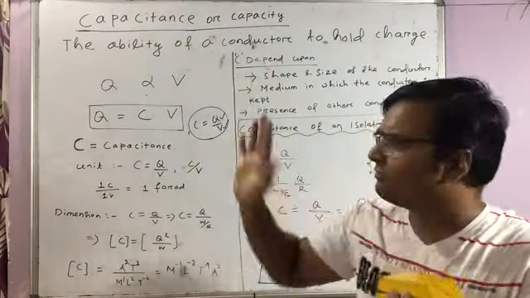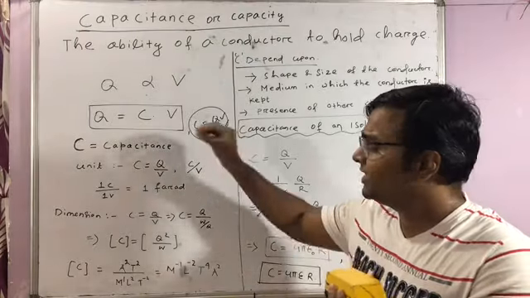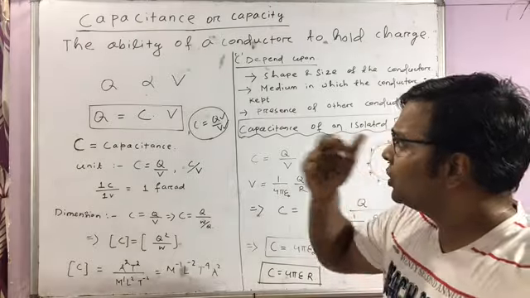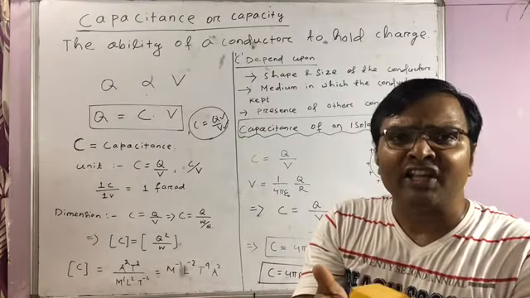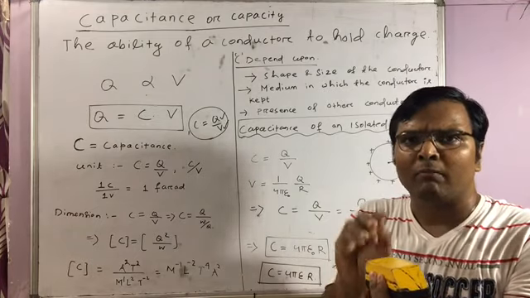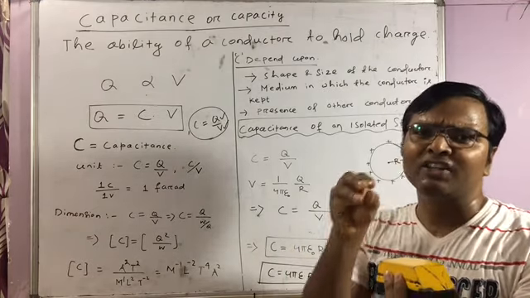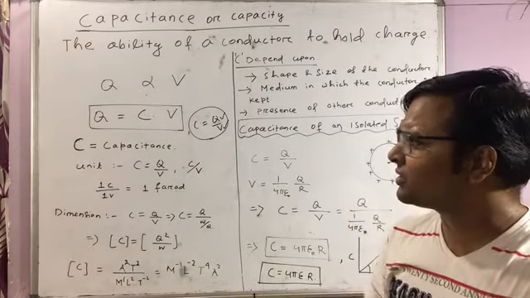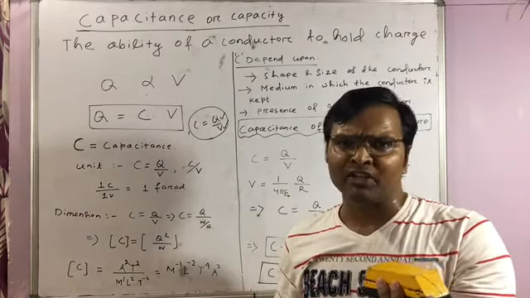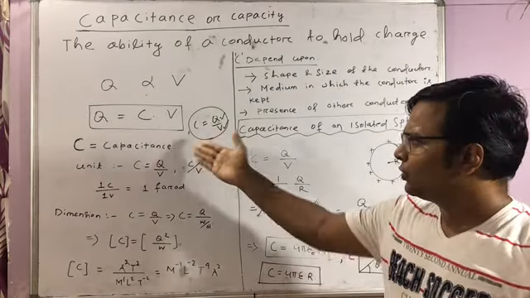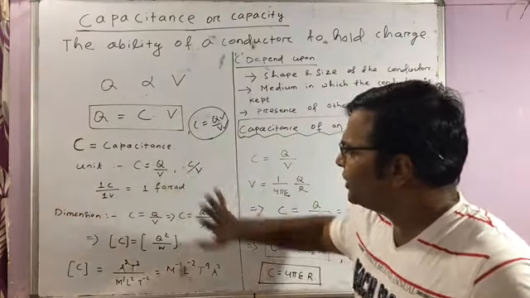The meaning of the definition I have said now is the appropriate one. We have framed it properly. It means to raise the potential of a conducting body or an object by a unit amount, whatever extra charge we are giving, that is called the capacity of an object or the capacitance of a conductor. Clear? So now we can find the unit of the capacitance.